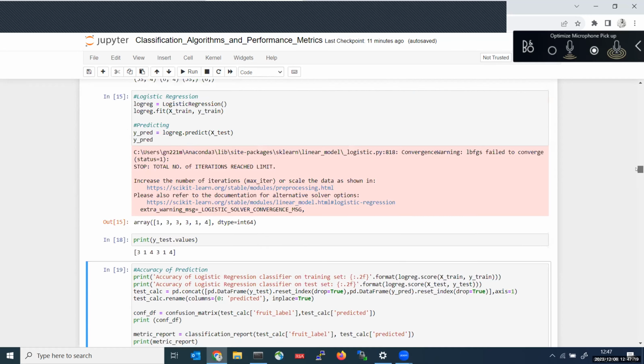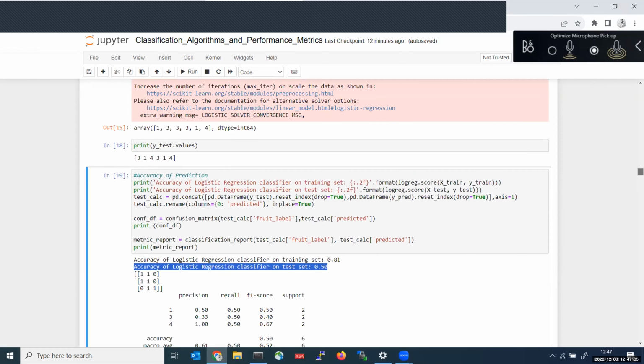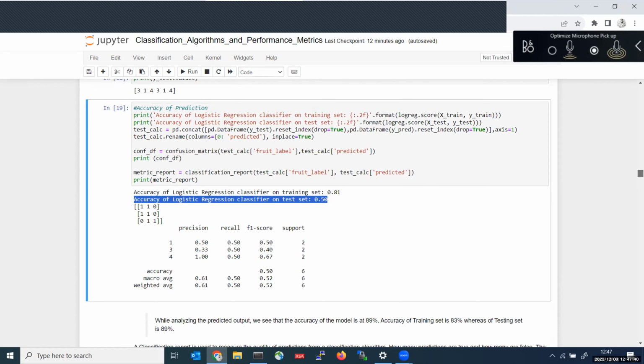I do have very little data available. See, 53 rows is very little. In real time, you will get millions of rows of data to train ML models. This is a dummy project, and just for our explanation purposes, we have taken this. But in real time, you will get millions of rows of data. Okay, so this is how we need to feed the algorithm.